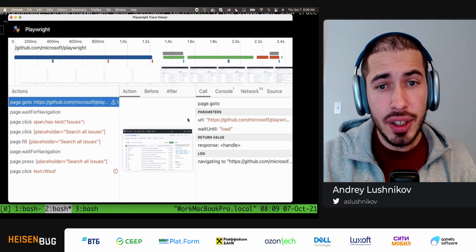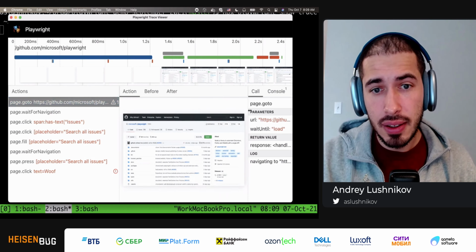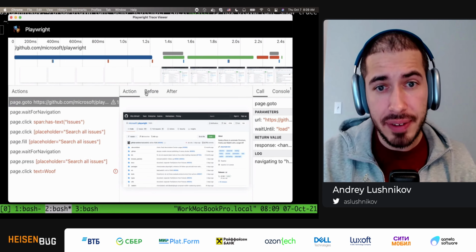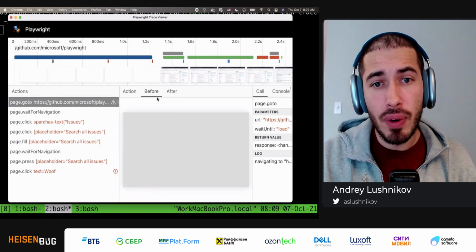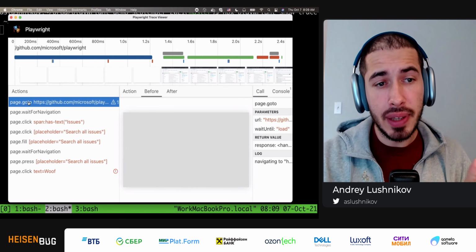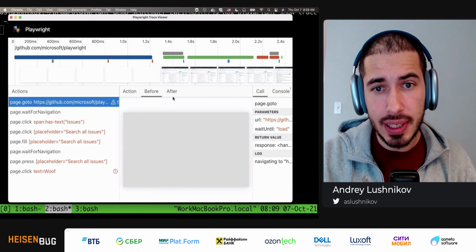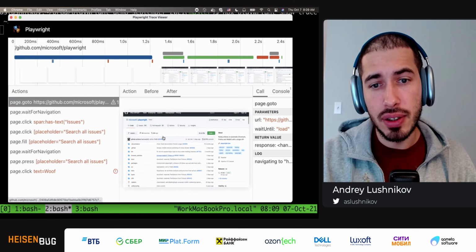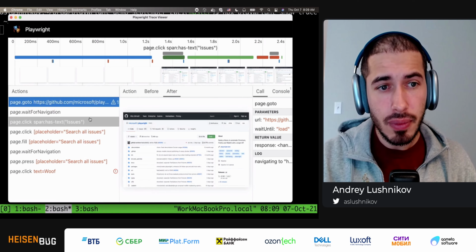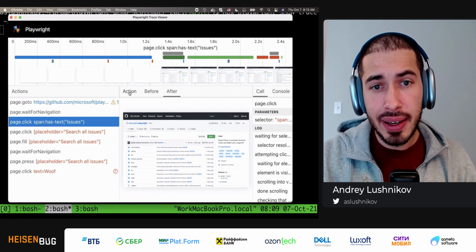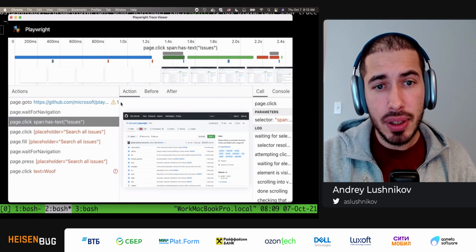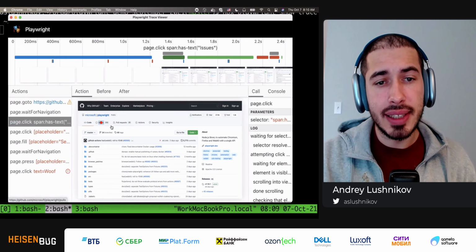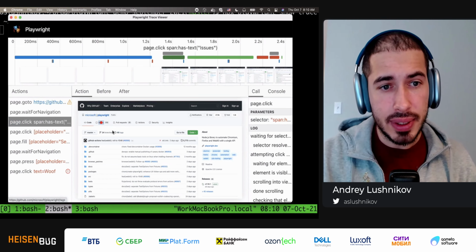Okay, so for each of these actions, in the very center of the screen, we have DOM snapshots, and we have a few of them. We have a snapshot before the action. Here we were navigating from an empty page, so before is empty, to github.com. The after DOM snapshot shows me the actual page. We also have this action snapshot. Let me try to zoom it in. Okay, this is a snapshot that happens right before the action.